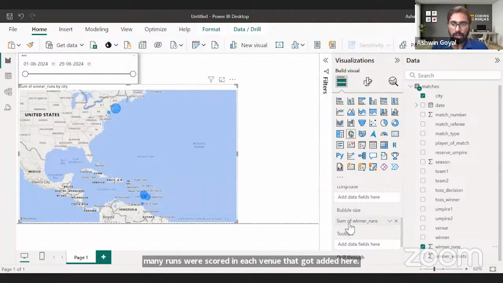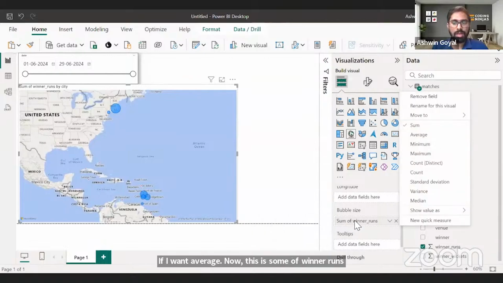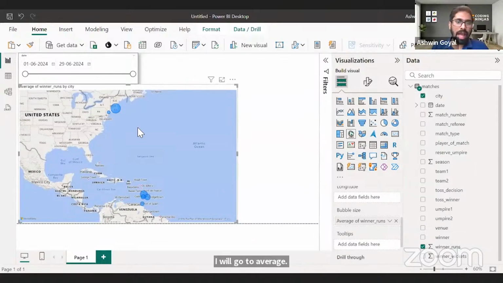If I want average, now this is sum of winner runs, right? If I want average, I can right click here and you get these options: sum, average, minimum, maximum, count, standard deviation, variance, median. I will go to average. I want to see what's the average number of runs scored in each of these venues, right? These are the average runs.